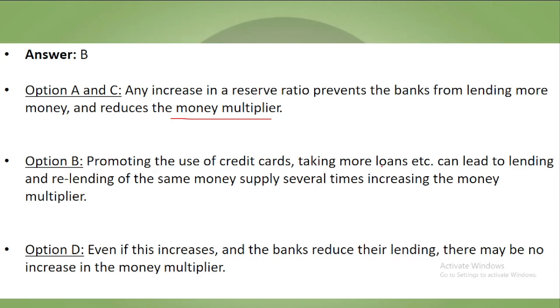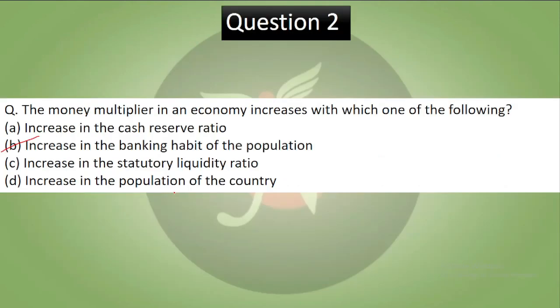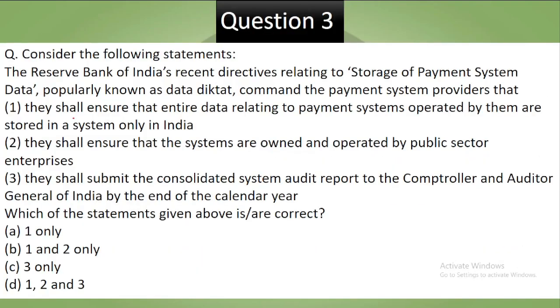Promoting the use of credit cards, taking more loans can lead to lending and re-lending of the money, same money supply several times, increasing the money multiplier. So this is what money multiplier is. And even if option D increases, the banks may reduce their lending, so it may not increase the money multiplier. Population जरूरी नहीं है, direct factor नहीं हुआ. So your correct answer is B.